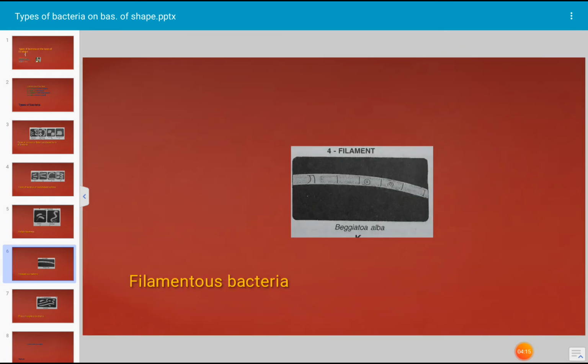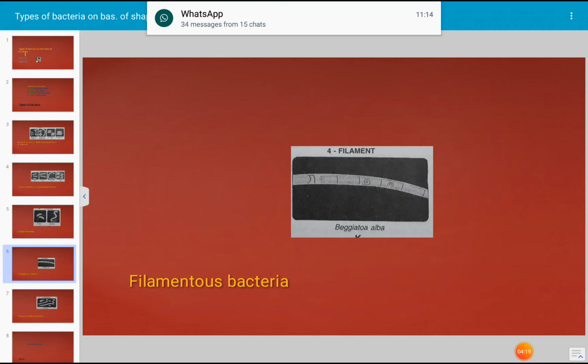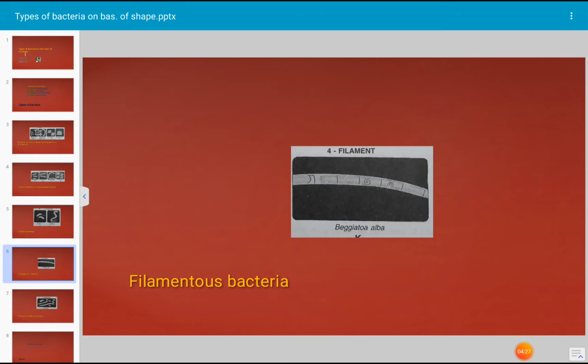Next, these are the filamentous bacteria. There are several bacteria which arrange one above the other, and a filamentous structure is formed as shown in the photograph. This is Beggiatoa alba. It is a filamentous bacterium.